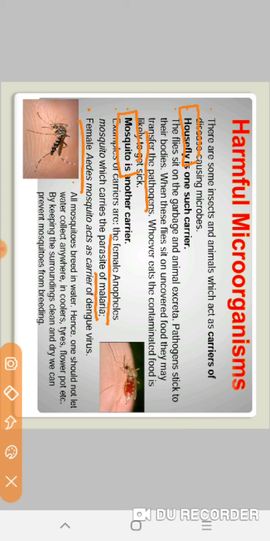Clear? All mosquitoes breed in water, hence one should not let water collect anywhere, in coolers, tires, flower pots, etc. By keeping the surroundings clean and dry, we can prevent mosquitoes from breeding. For this purpose, what should you maintain? You should maintain hygiene and not allow any water to collect.